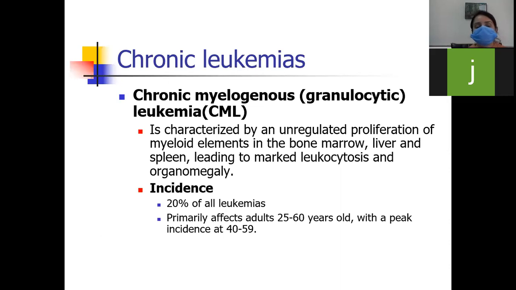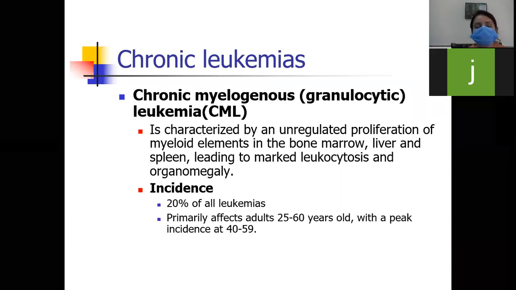So chronic, first of all, chronic leukemias we divide into CML and CLL. So first of all, we will do the CML. CML, that is chronic myelogenous leukemia. This is chronic myelogenous leukemia, myeloid series.